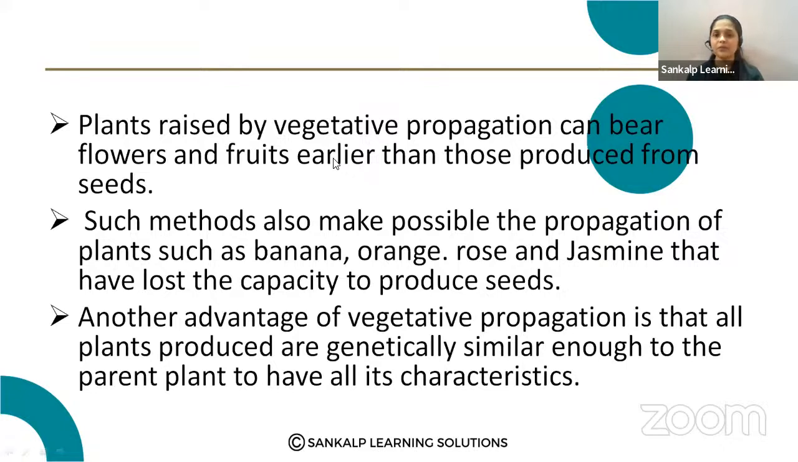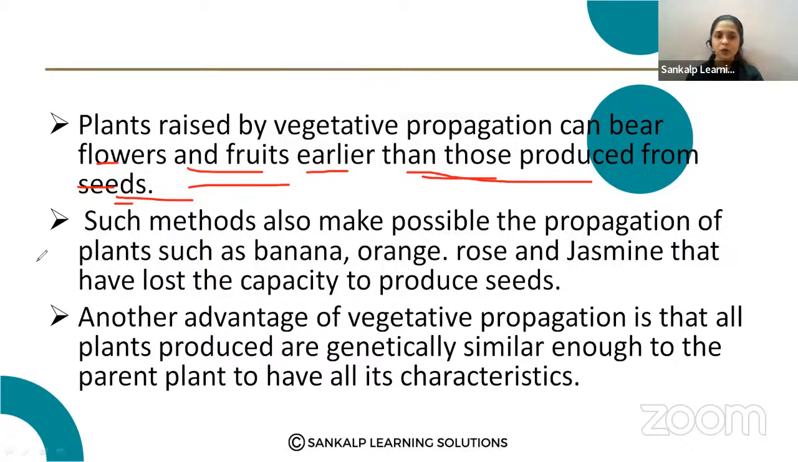Plants raised by vegetative propagation can bear flowers and fruits earlier than those produced from seeds. So this type of vegetative propagation will be helpful for the production of flowers and fruits earlier than the plants which are produced by seeds. Okay, we can get the flowers and fruits earlier compared to the plants which are produced by the seeds.